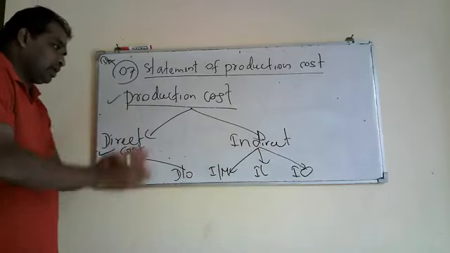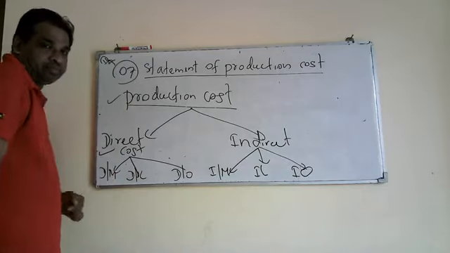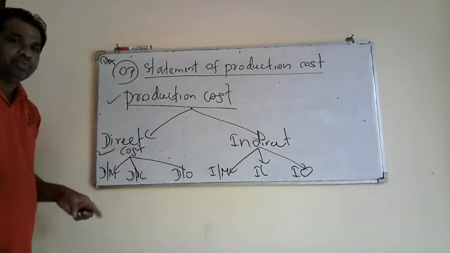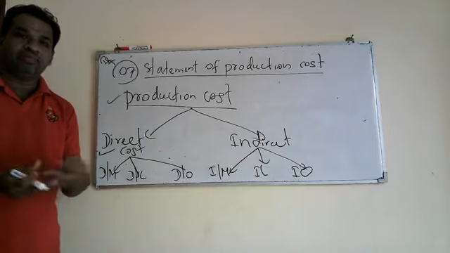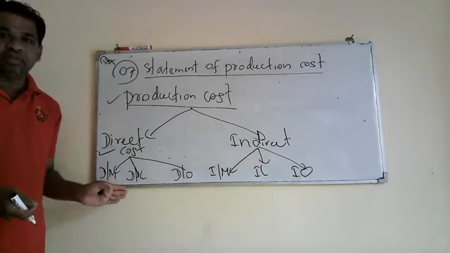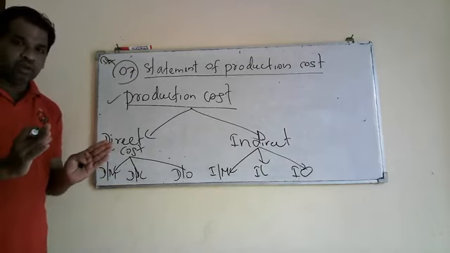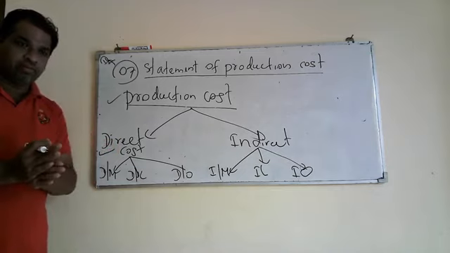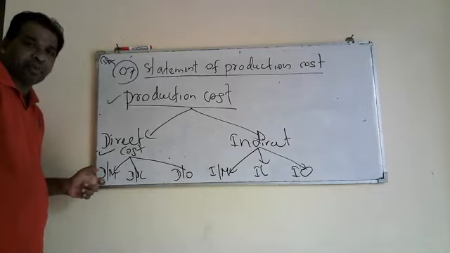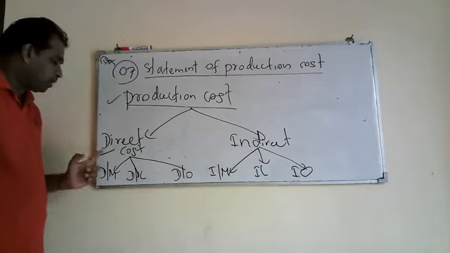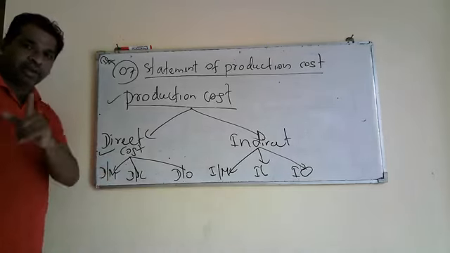Then we can discuss direct cost again one by one. What do you mean by direct material? If you take a garment factory, they are producing garments, shirts, blouses, skirts, different types of garments. Direct material is the cost which will become part of the final finished product. Direct material cost is the cost which is included in your final product.